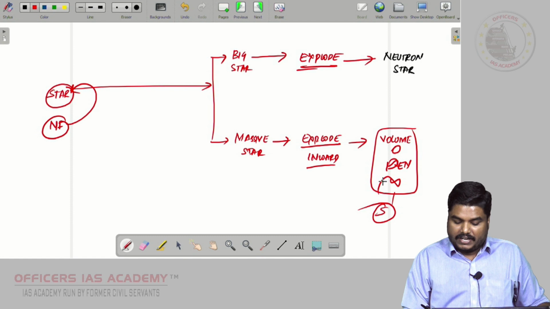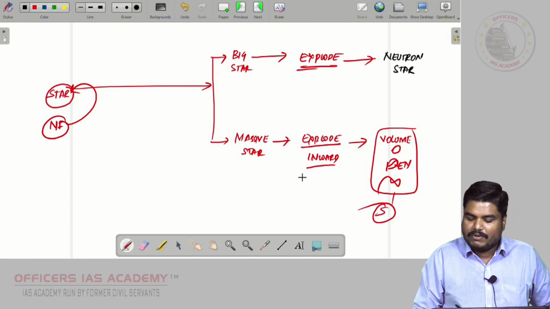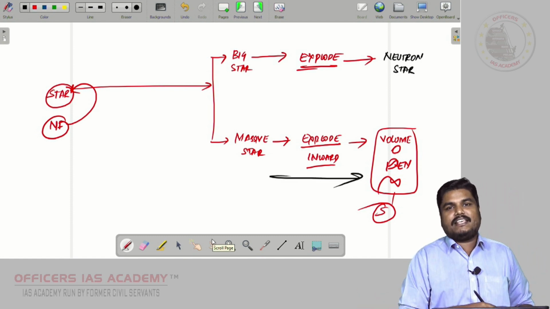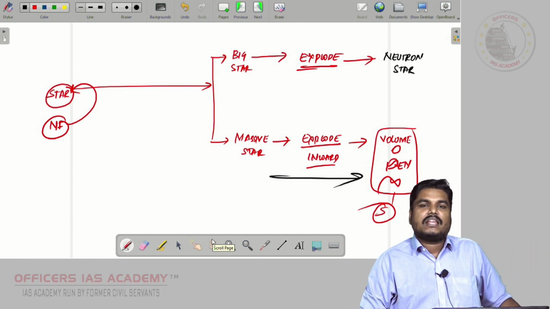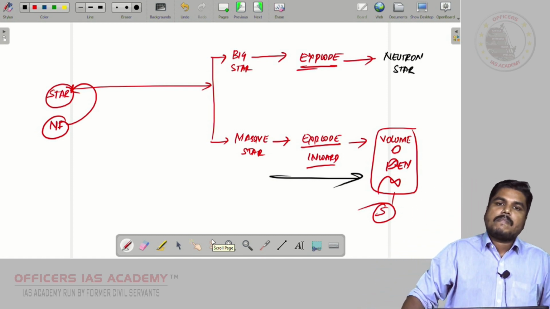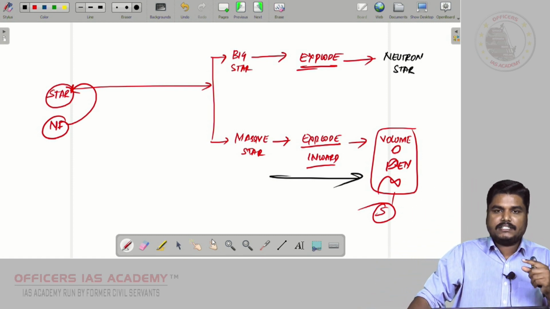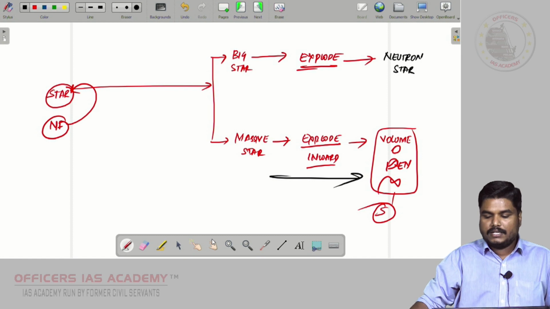So the density will be infinite. Even if light enters this region, light cannot escape. Light cannot escape because of the higher density. Even light will be absorbed. It will not escape. That much density is found in this black hole.